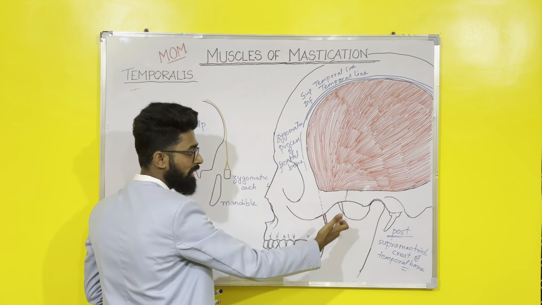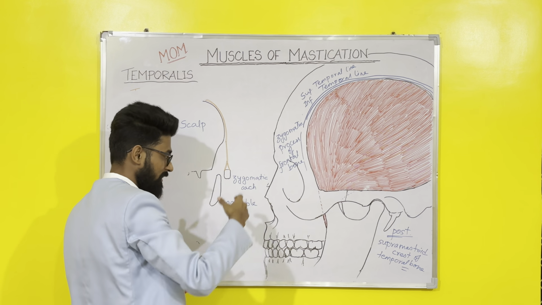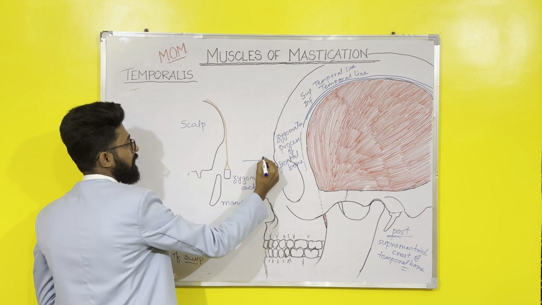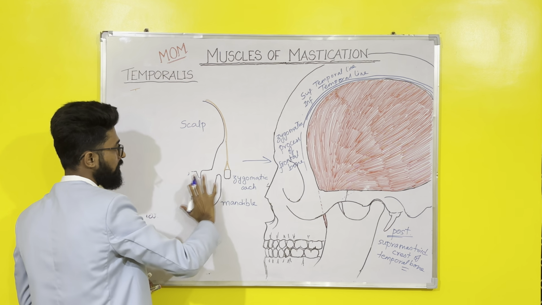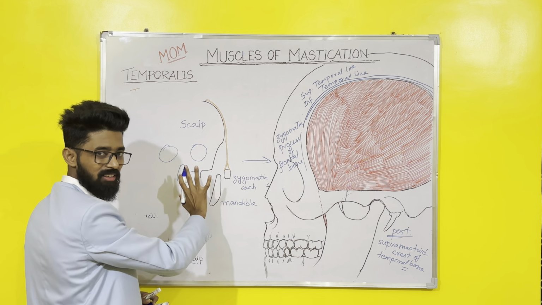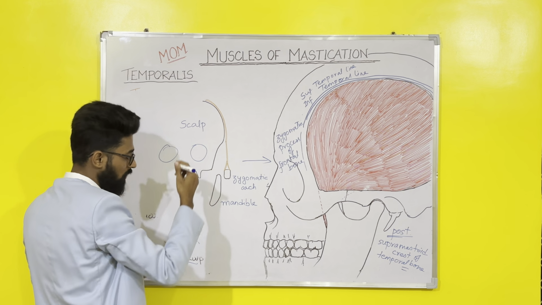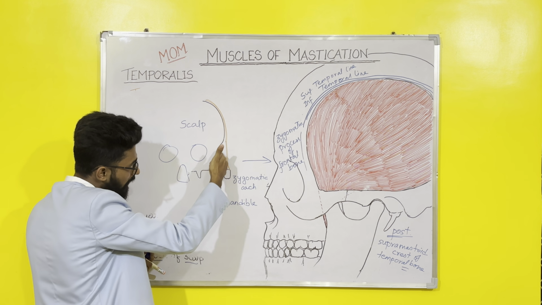If we cut the zygomatic arch and view this entire skull from the frontal aspect, this is just a schematic diagram. So this is the scalp. There is this depression over here.